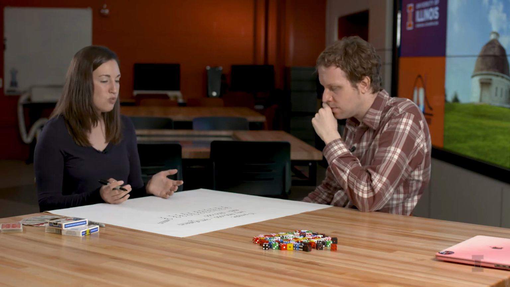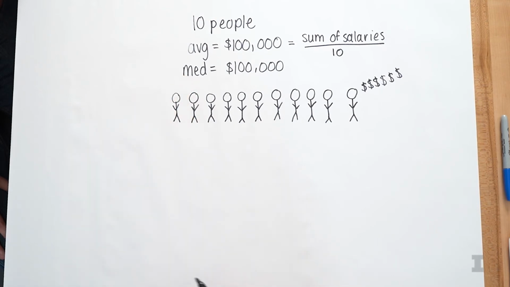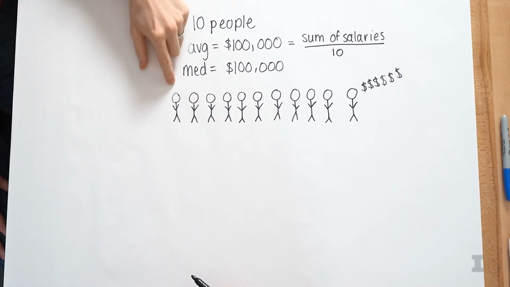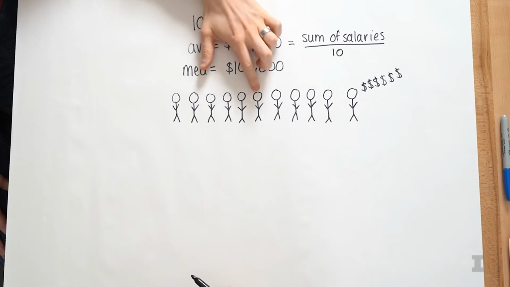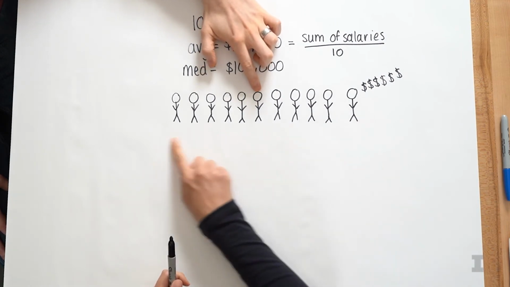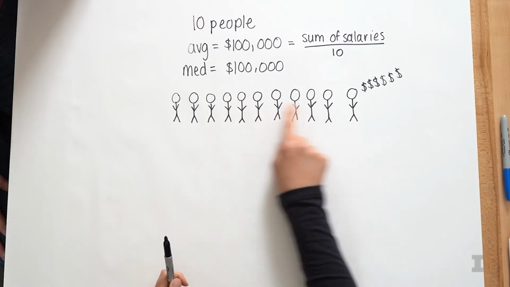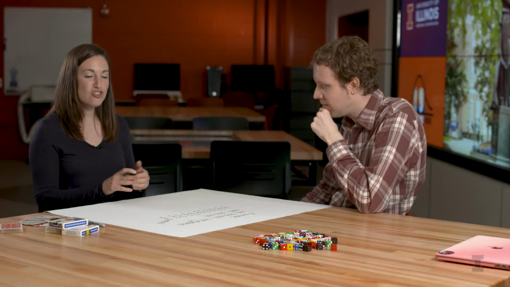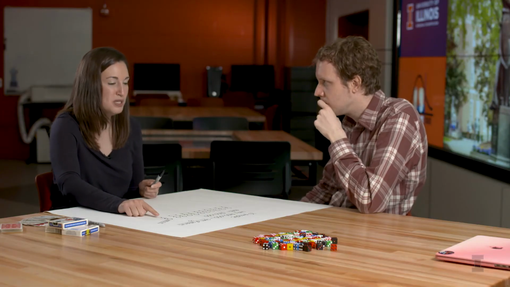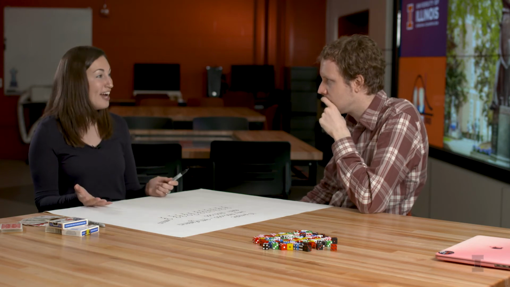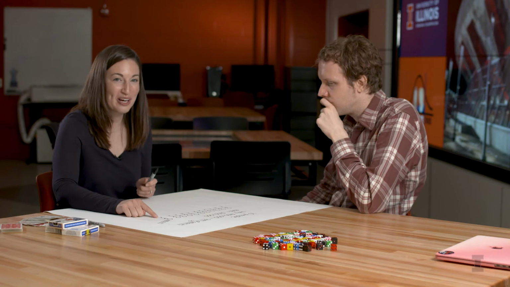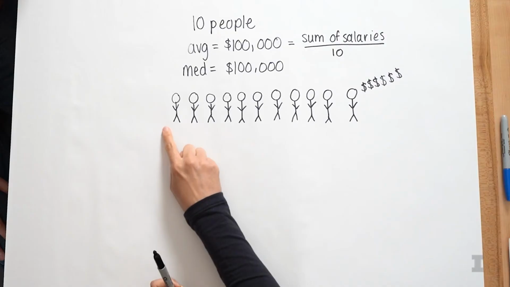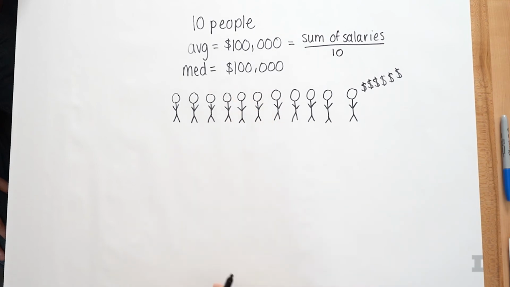The next question is, what about the median? Does the median actually change here? So I would say that the median was basically this person, and it's still this person. Right, because we're going to pick the middle person, and it's still going to be one of these people all making $100,000. So this is really interesting. We had this super rich person walk into the room, and the median stayed the same. So I guess it depends which one you'd want to use. Do you care about Jeff Bezos? Do you want him included in your data set because you want to show that he makes the average massive? Or are you like, well, most people aren't making that much, so the median might be a better measure of center?